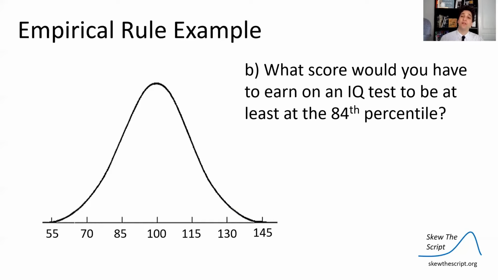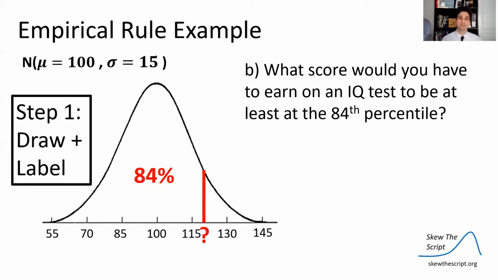Let's look at another example. What score would you have to earn on an IQ test to be at least the 84th percentile? So at least means you're at 84th percentile or higher. First things first, always draw. We need to be above 84% of the data.